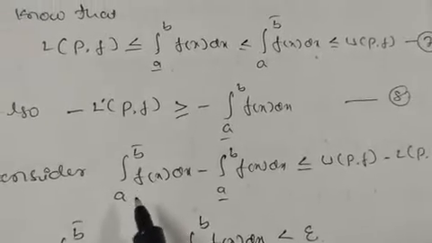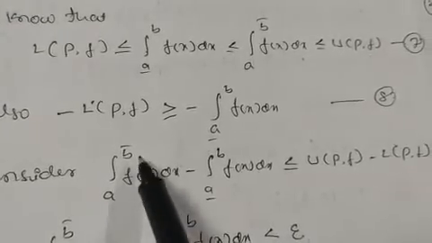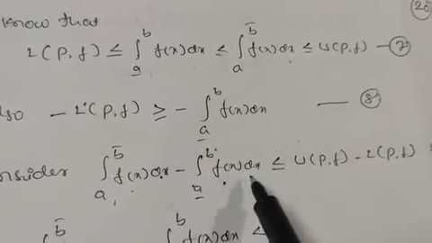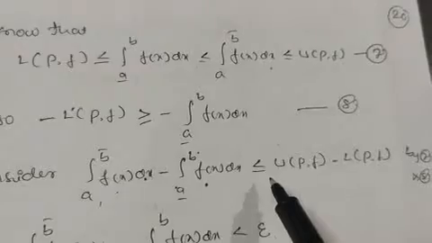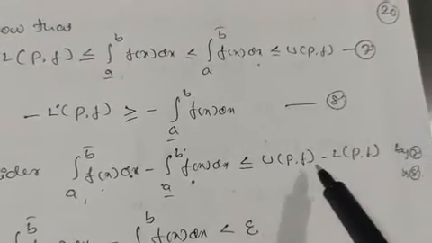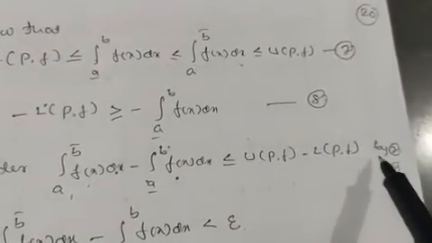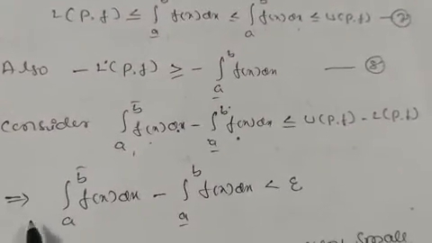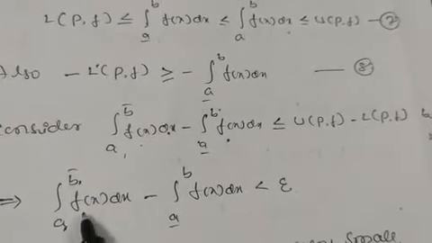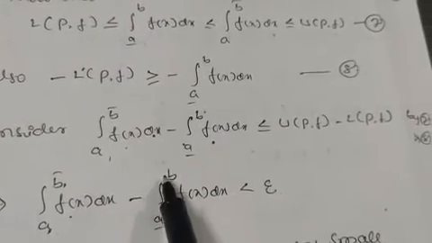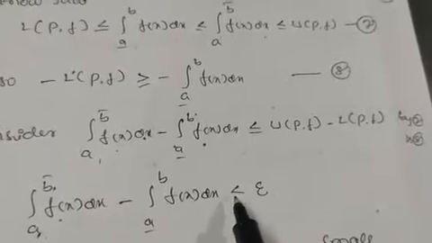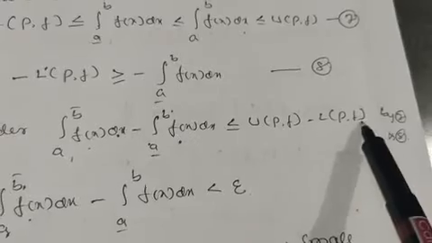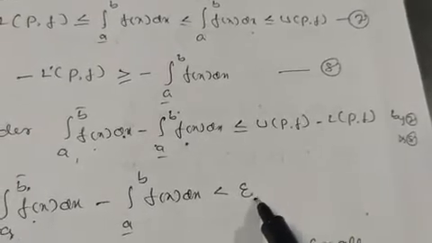Now consider the upper Riemann integral from a to b of f(x) dx minus the lower Riemann integral from a to b of f(x) dx is less than or equal to U(P, f) minus L(P, f). This is from equations 7 and 8 here. So this implies the upper Riemann integral from a to b of f(x) dx minus the lower Riemann integral from a to b of f(x) dx is less than epsilon here, because we have seen U(P, f) minus L(P, f) we have taken as epsilon.